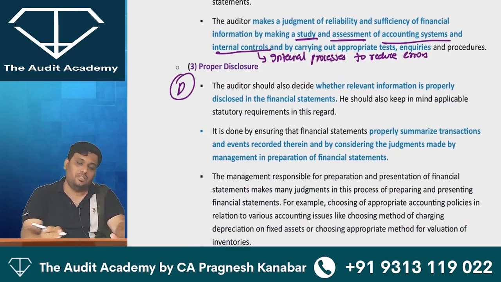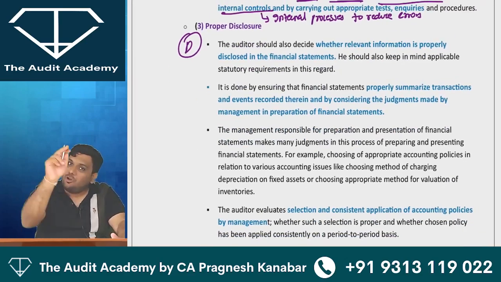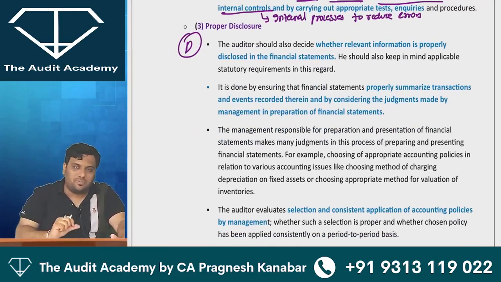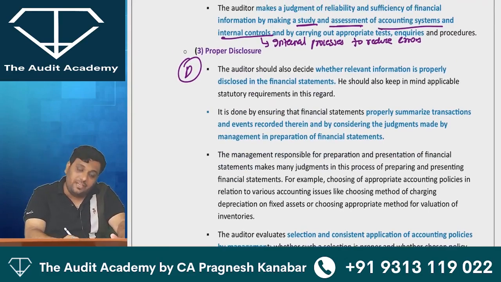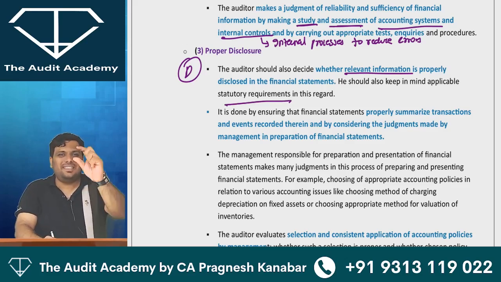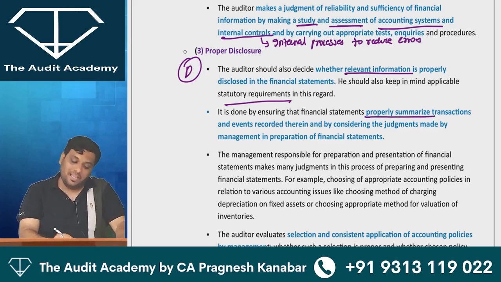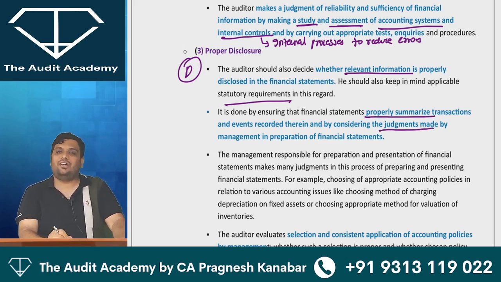And D for disclosures. In this disclosure, you see this long paragraph, because they are explaining something from the accounting subject. So we need to see whether relevant information is properly disclosed, statutory requirement. In these notes to accounts, there is a summary of whatever has happened. So whether the financial statements properly summarize the transactions, whether judgments are properly recorded.